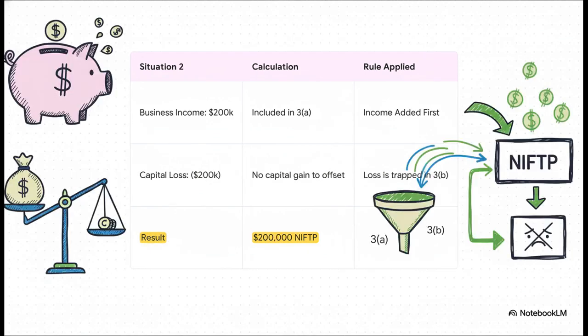But now look at situation 2. The order is flipped and it's a total disaster. The 200 grand of business income gets added in first. Then, when the machine gets to the capital loss, bam, it hits that firewall. Since there are no capital gains to offset, that loss is trapped. It's useless. It can't reach back and touch the business income, leaving a final net income for tax purposes of $200,000.